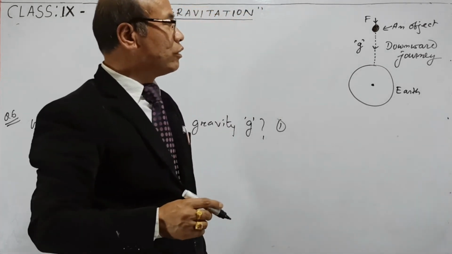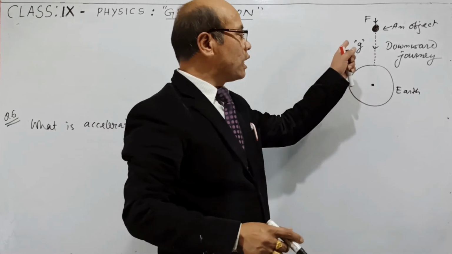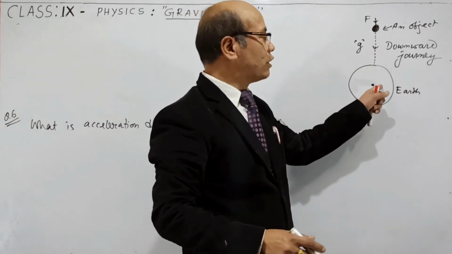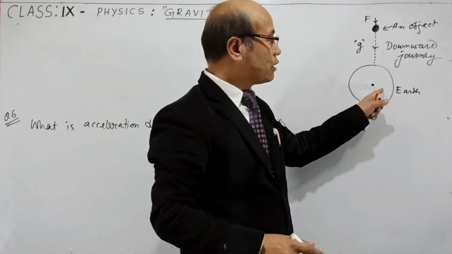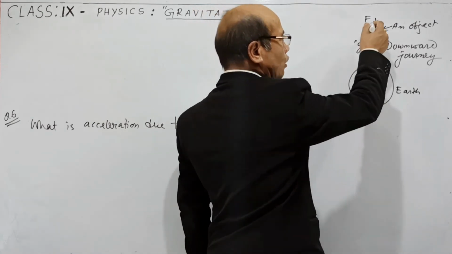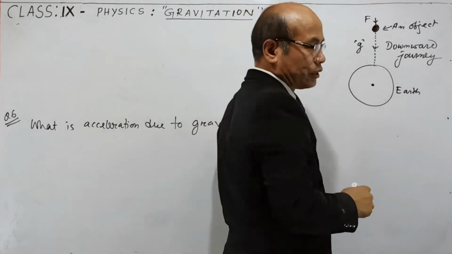That acceleration is denoted by small g. Could you tell me this acceleration g is produced due to the gravitational force of the earth? That means this g is produced by this gravitational force of the earth. And in the downward journey of this object, this acceleration is called acceleration due to gravity.